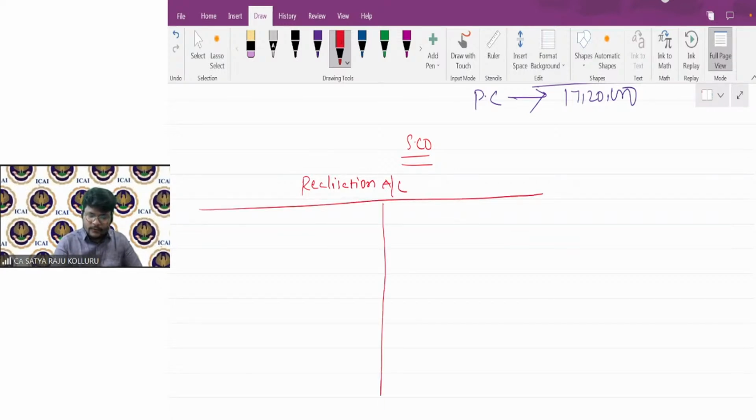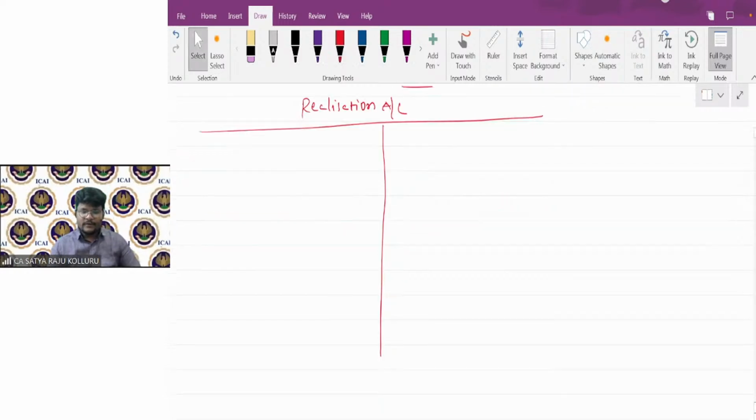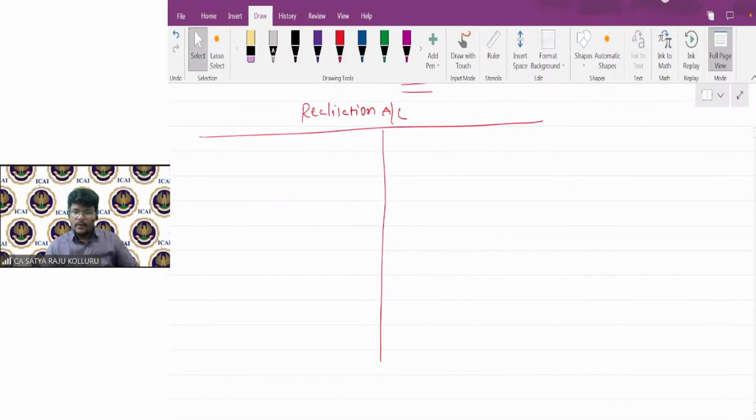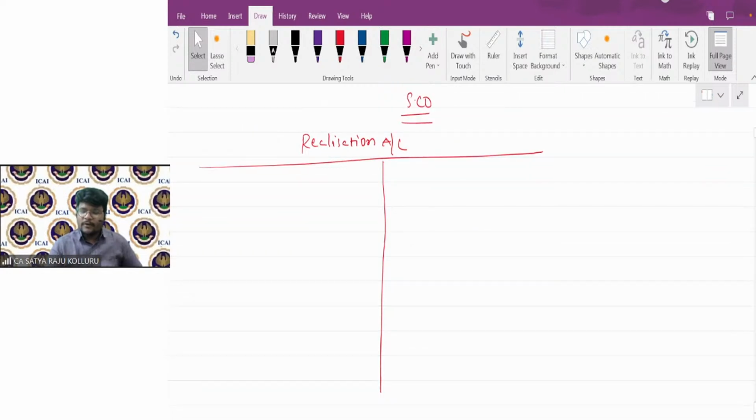So this is the realization account. Next, we need to open the purchasing company as well, because in the second entry itself, the purchasing company will be coming into the picture. That's why I will open the purchasing company, in brackets Y Limited. The purchasing company here is Y Limited only, right?